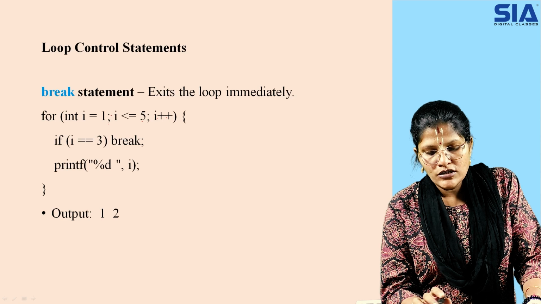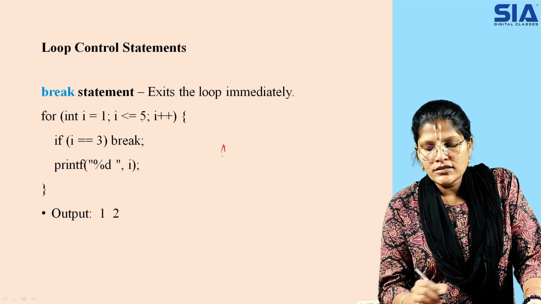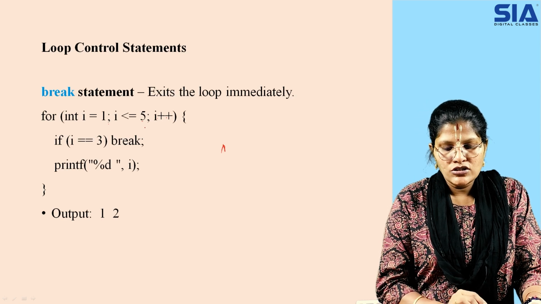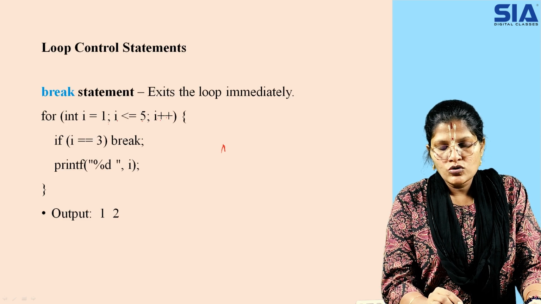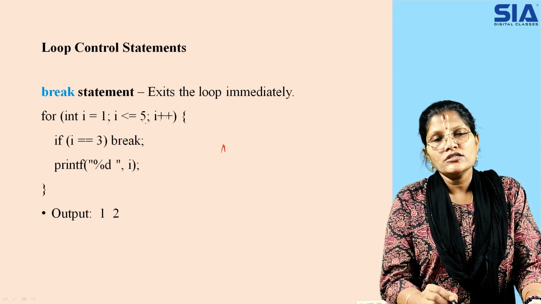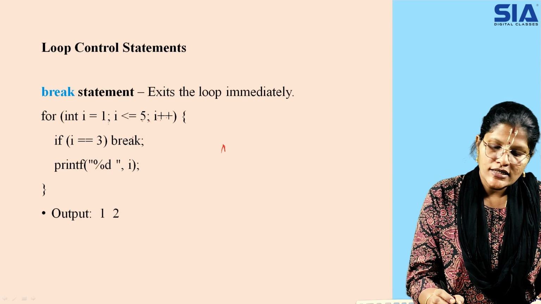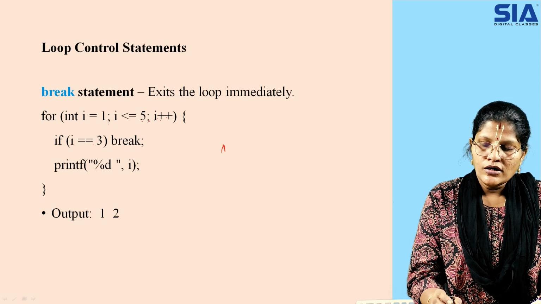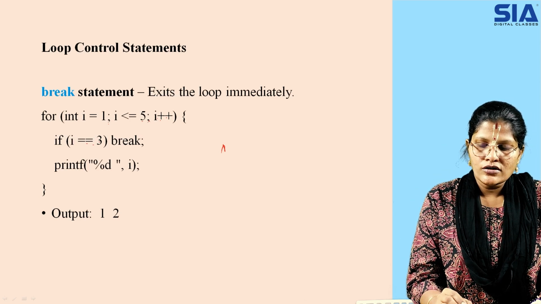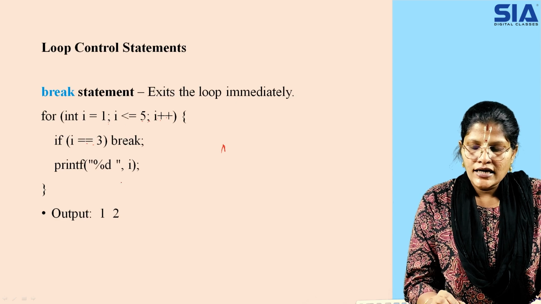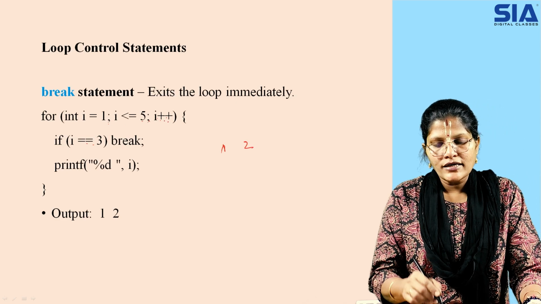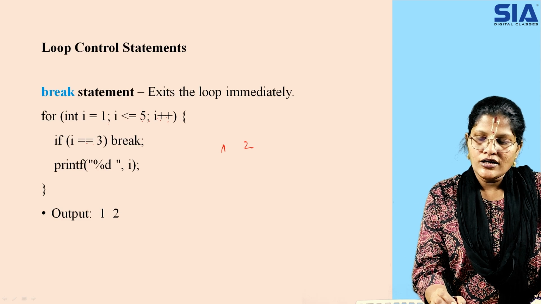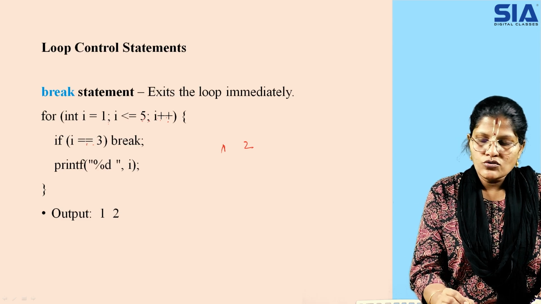Now the I value 1 is true, so the value 1 is printed because the condition is true. I is again incremented by plus 1, so the I value is 2. 2 is less than or equal to 5, which is true, so again it goes inside and increments its value. It prints the I value. Next the I value is incremented by plus 1 again, so 3 is less than or equal to 5. It is true, and it goes inside.